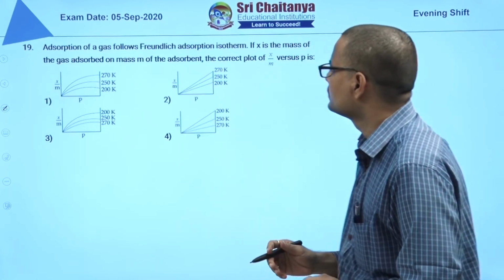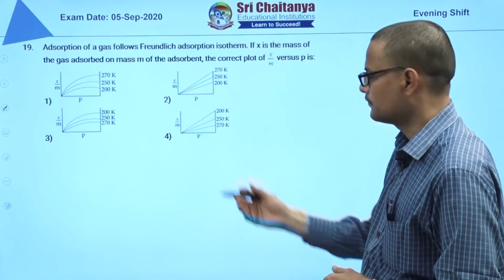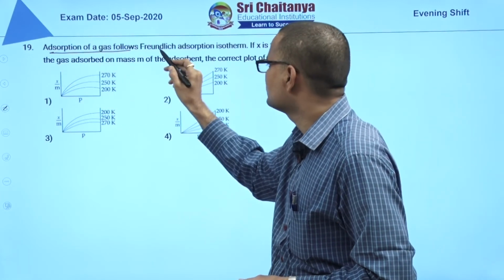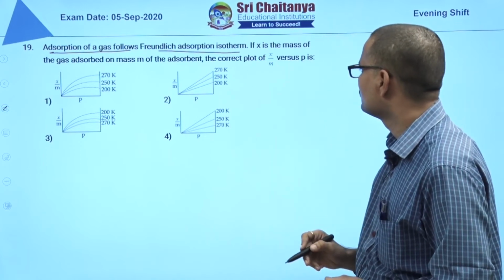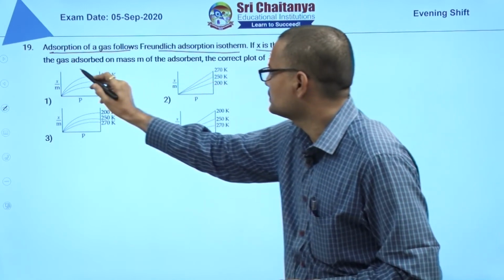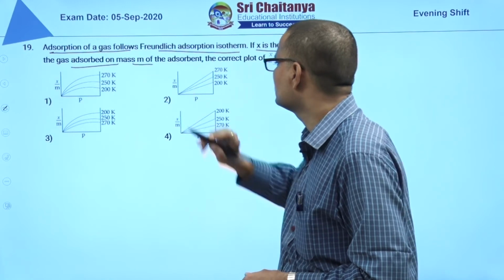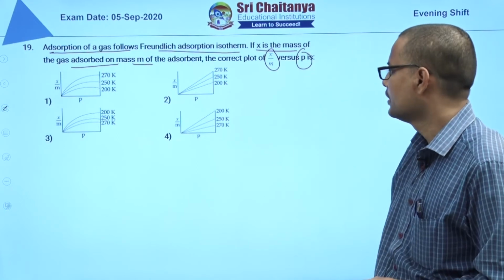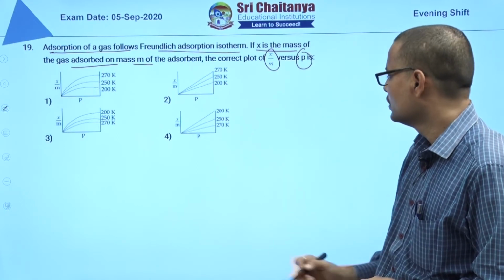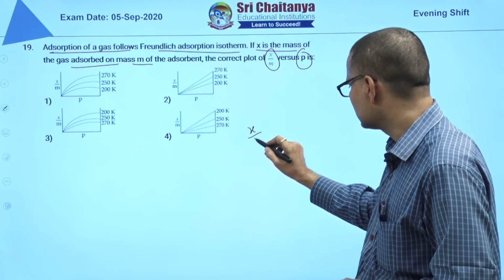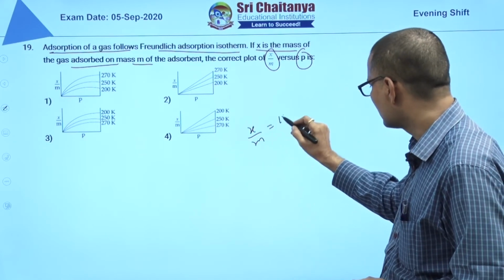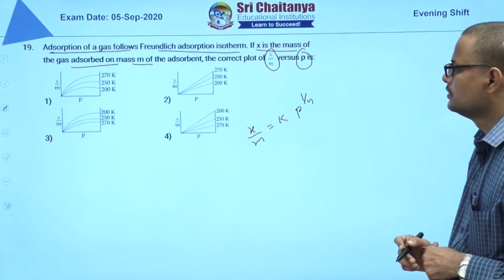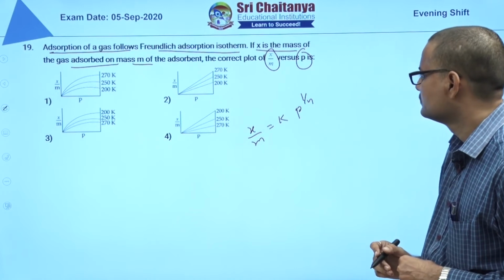This is based on adsorption, surface chemistry question. See, adsorption of gas follows Freundlich adsorption isotherm. If X is the mass of the gas adsorbed on mass m of the adsorbent, X by m versus P at different temperatures are given. What is Freundlich adsorption isotherm? X by m is equal to K into P power 1 by n. So X by m versus P.